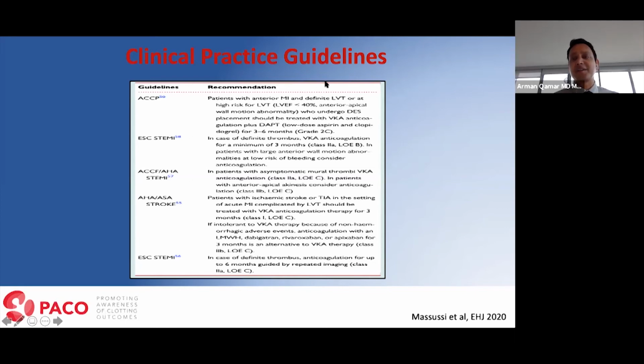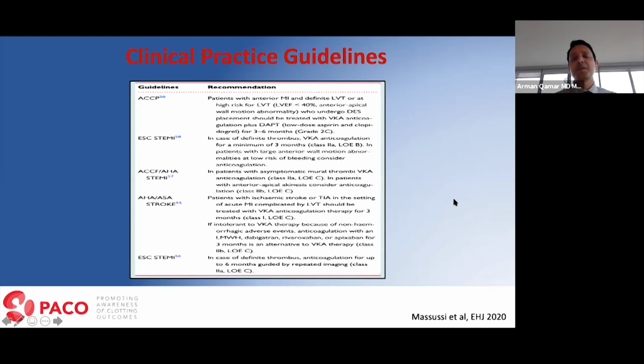The bottom line, or the take-home message from this particular slide, is that most guidelines suggest that once you have found the LV thrombus, you need to be anticoagulated. With what? Most tell you that you need to treat them with warfarin, and only if the patient has a contraindication or cannot take warfarin, then you use a direct oral anticoagulant for the treatment of LV thrombus.